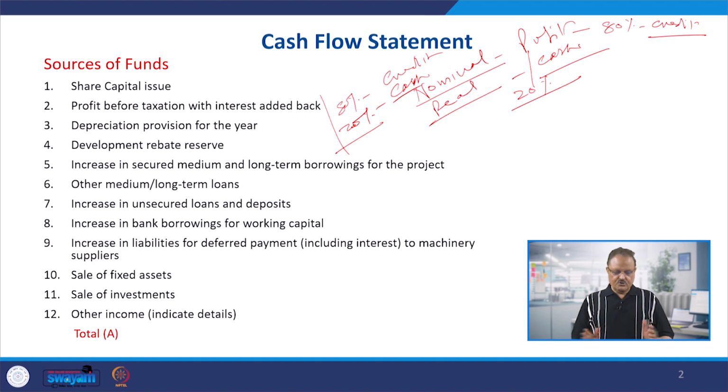After this conceptual discussion, in the next class we will prepare all these three statements ourselves.